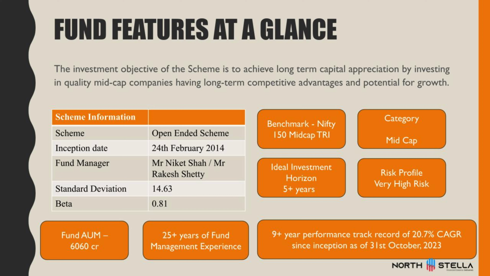The current standard deviation of the fund is 14.63 and the beta of the fund is 0.81. So they are taking lesser risk than the market. The market beta is 1 and the fund beta is 0.81. So they are taking lesser risk than the market in this particular fund. And the fund AUM is 6,000 crores. They have 25 plus years of fund management experience in managing investors' wealth.